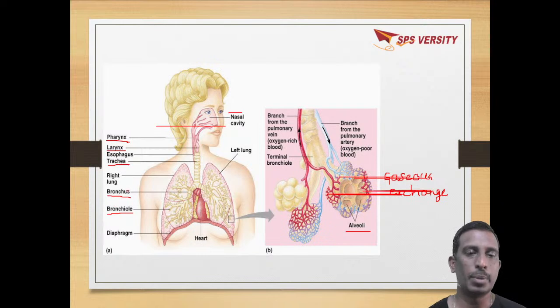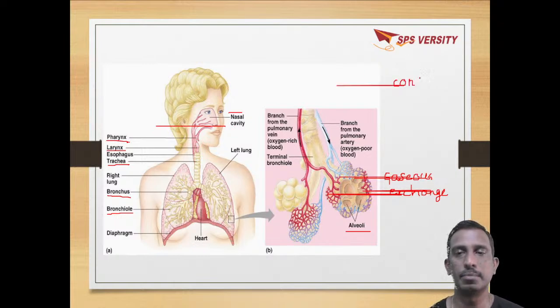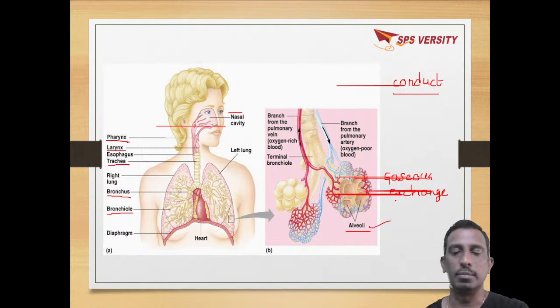The remaining parts, bronchiole, bronchus, trachea, pharynx, are all the conducting system of the respiratory system. They just conduct, like a channel, which allows the movement of gases. But the gas exchange takes place in alveoli.